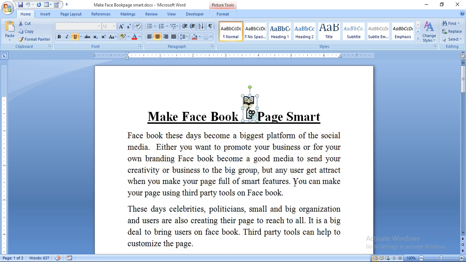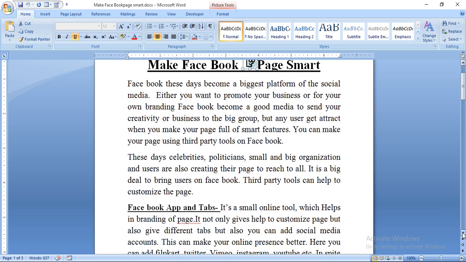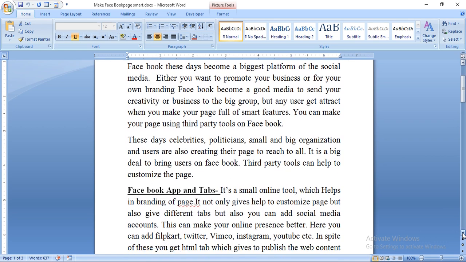You can make your page using third party tools on Facebook. There are so many third party tools which you can use on your Facebook page, so it will become good. These days celebrities, politicians, small and big organizations and users are also creating their pages to reach everyone. It is a big deal to bring users on Facebook. Third party tools can help to customize the page.